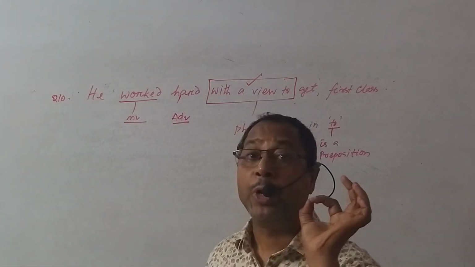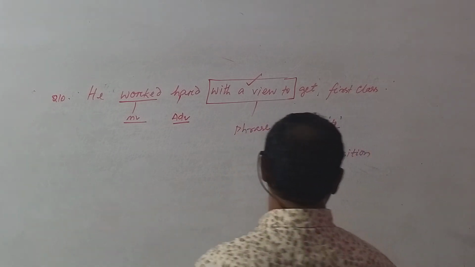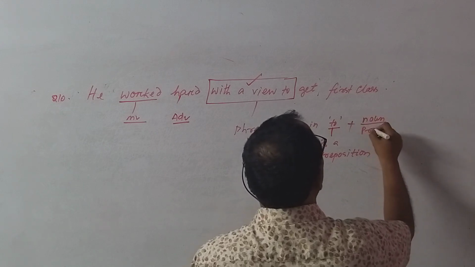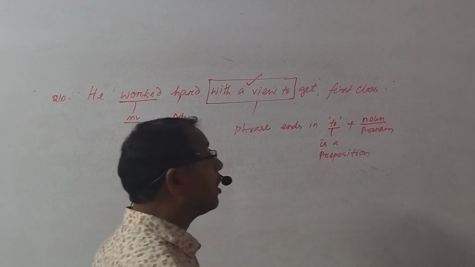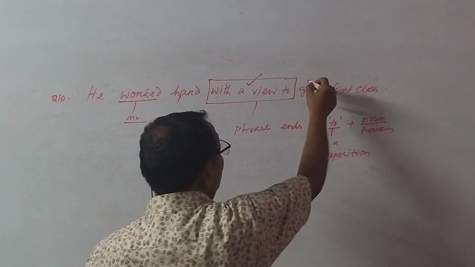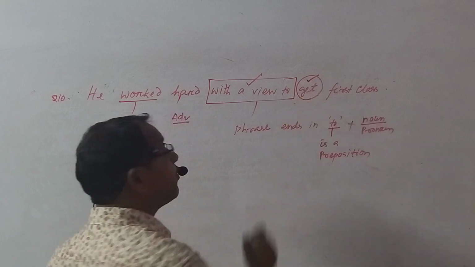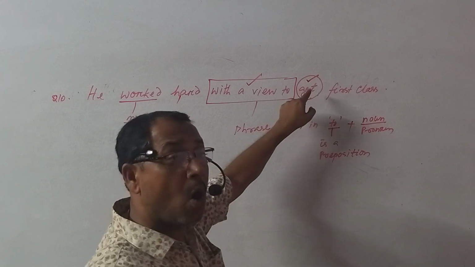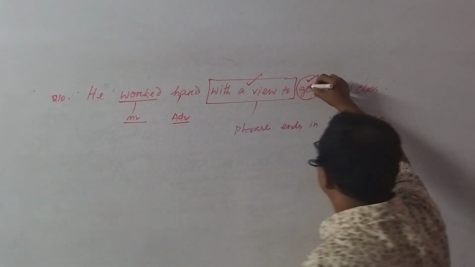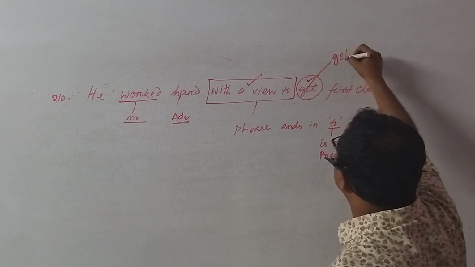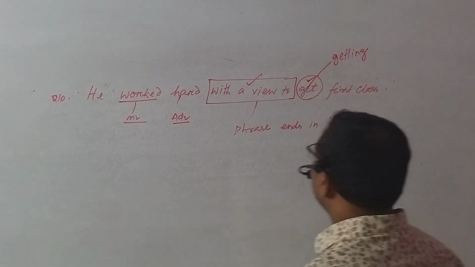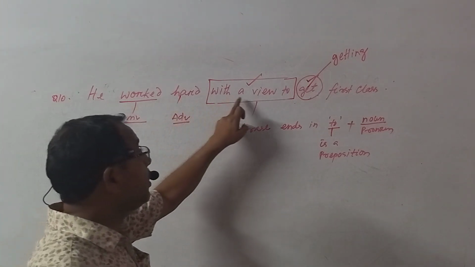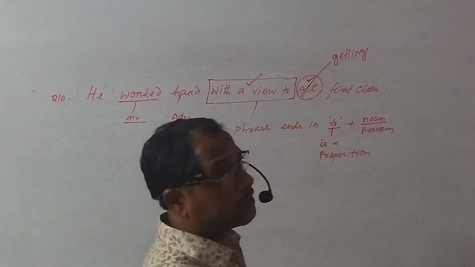And to, if it is a preposition, then what our rule says now is this needs a noun or a pronoun. We need a noun or pronoun, but what we have got here now is neither a noun nor a pronoun. So we have to make it a noun. How do we make a noun? By adding ing. What answer did you get? Now he worked hard with a view to getting first class.